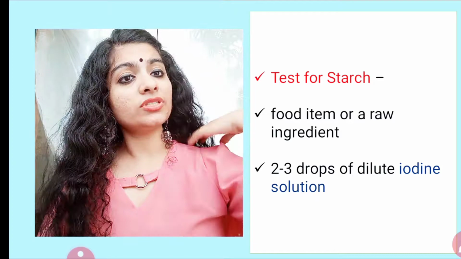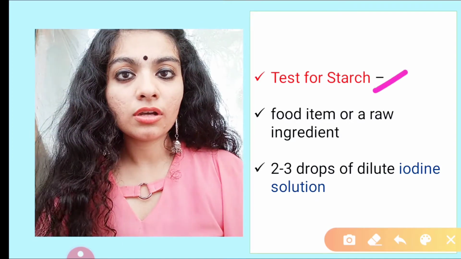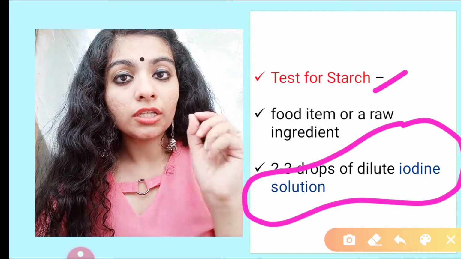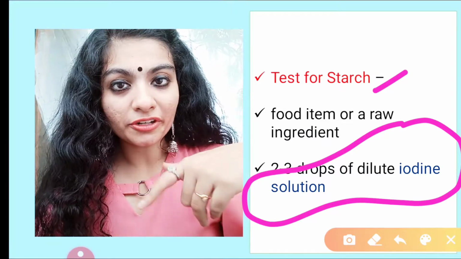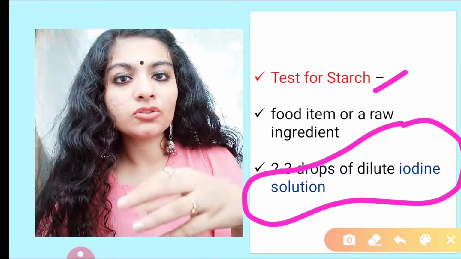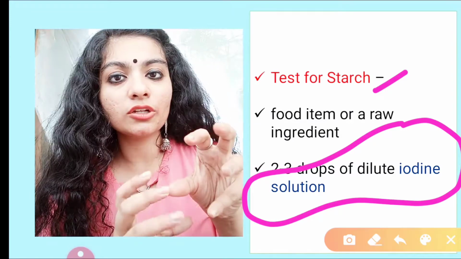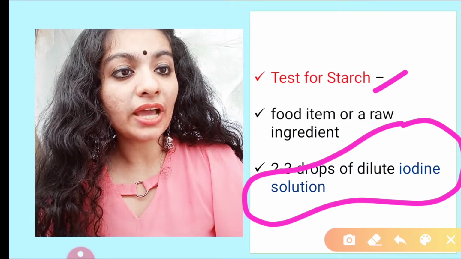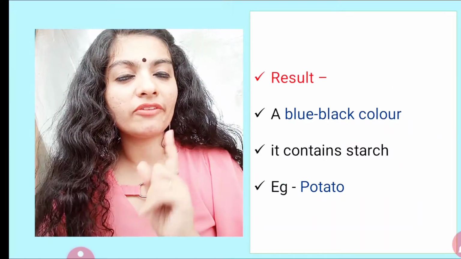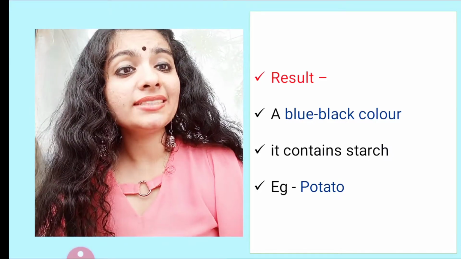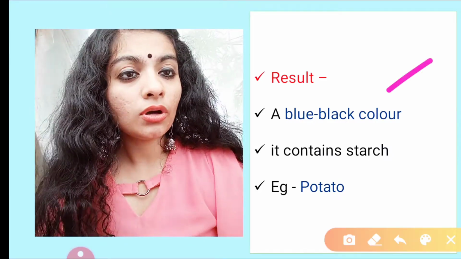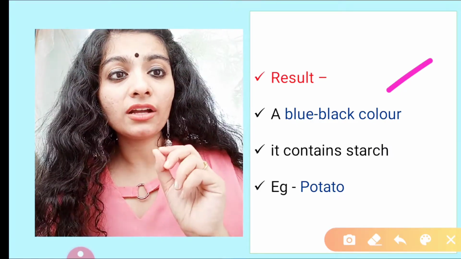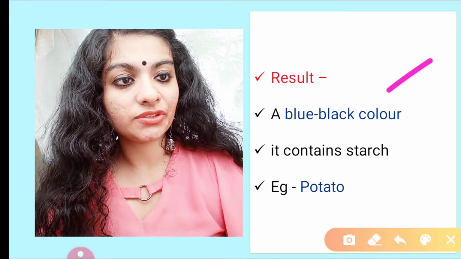If I talk about the test for starch, we take a food item or a raw ingredient and then add 2 to 3 drops of dilute iodine solution. The term dilute is used when you dissolve something with water or another solvent, so the concentration of that solution decreases. Always remember, whenever I say iodine, it is associated with the test for starch. For example, if I take rice or potato and add dilute iodine solution, I should see a blue-black color. If it does, it contains starch.